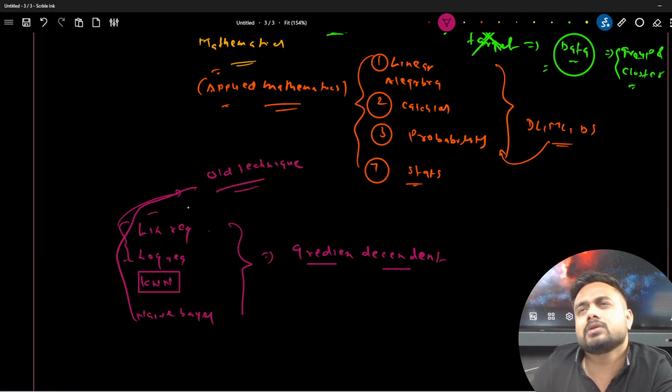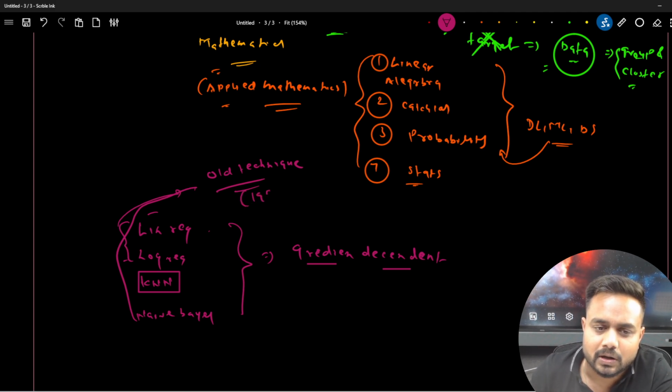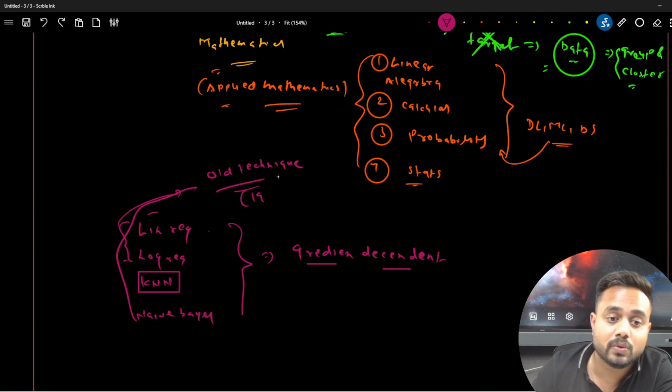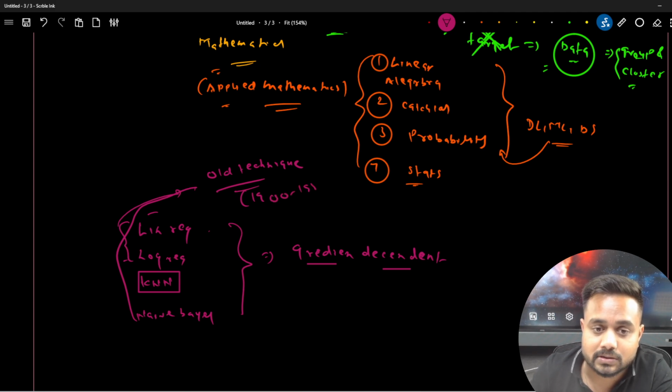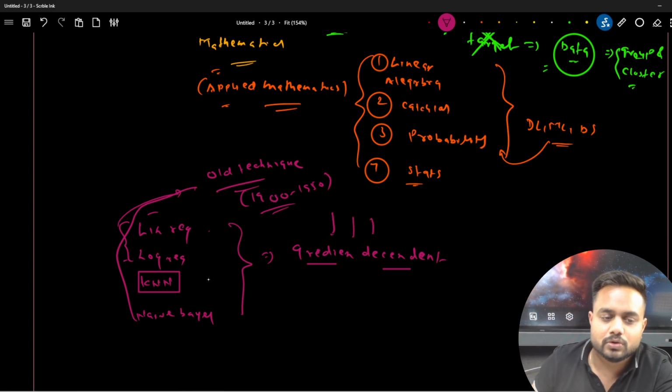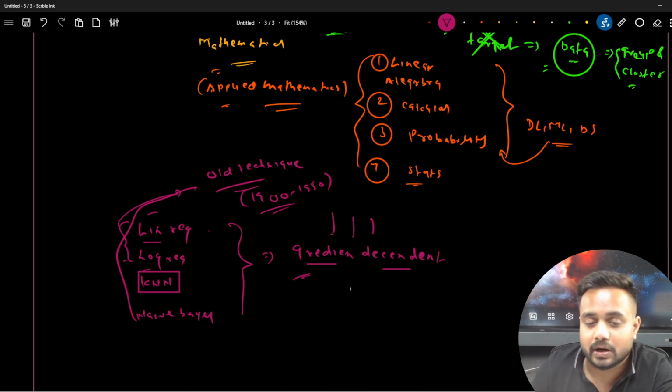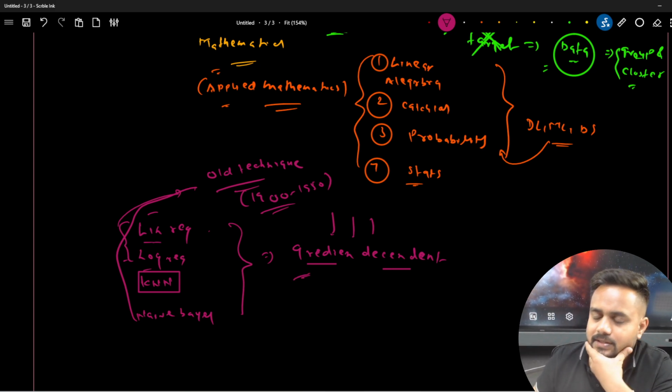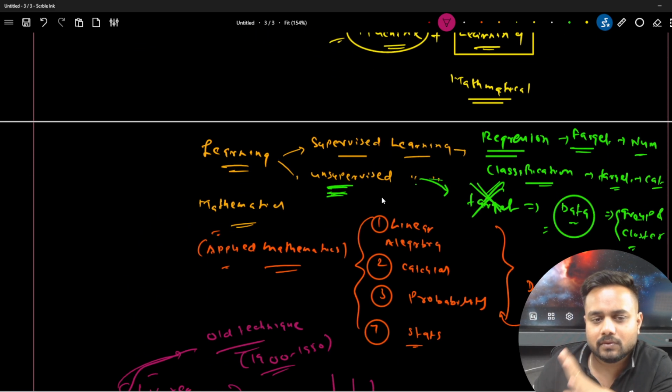The foundation or roots of these methods you will find between 1900 and 1950. So this is a very old technique. They were using linear regression and logistic regression, and for the optimization they were using gradient descent. So yes, till here everything was clear.